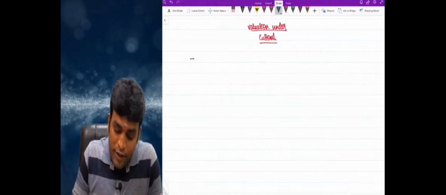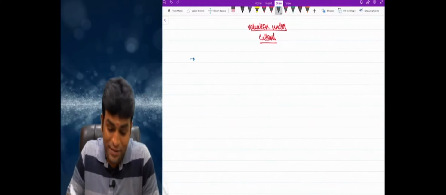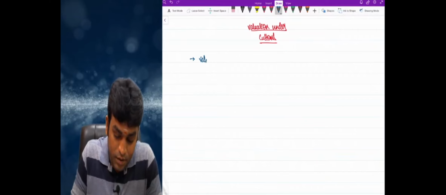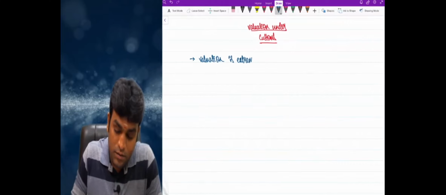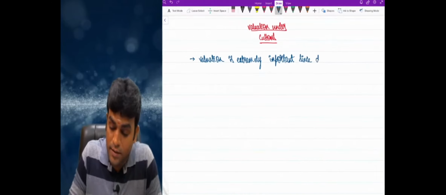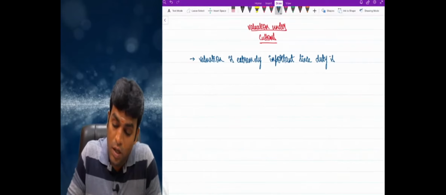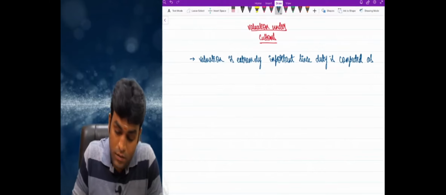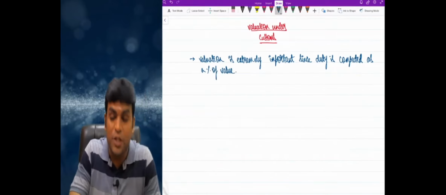First point, what I'll always teach in valuation topic is that valuation is extremely important since duty is computed as a percentage of value.